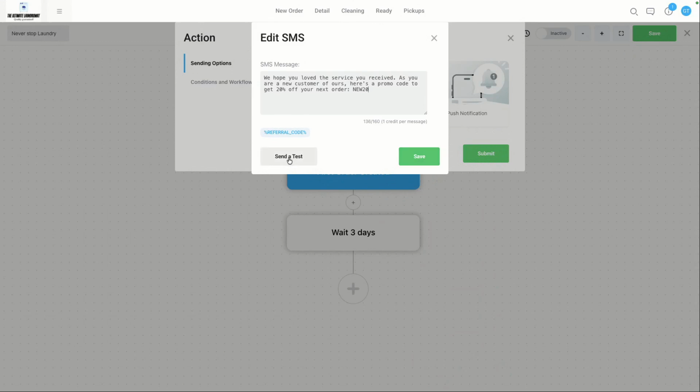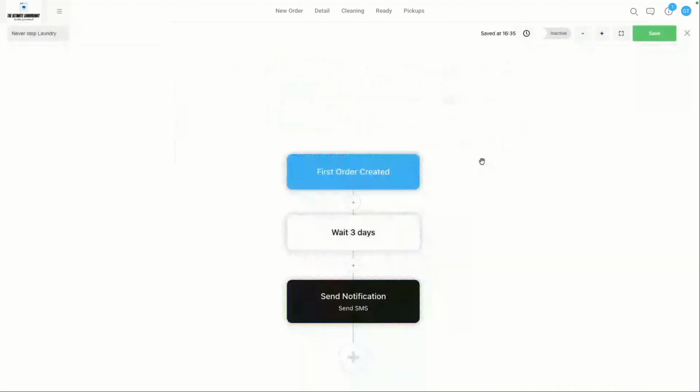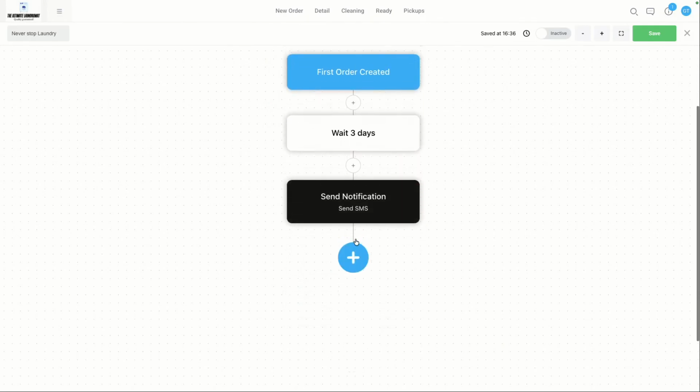You can also, by the way, send yourself a test if you want to see what this will look like for your customers. But in this case, we're just going to save this. So we set the SMS as what the next action would be after those 3 days. Now, let's say we want to put an if-else condition. So orders created, waited 3 days.